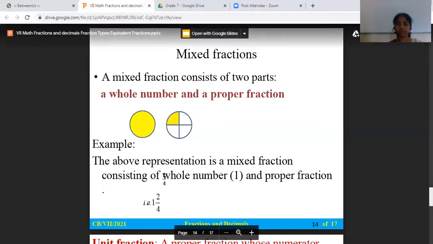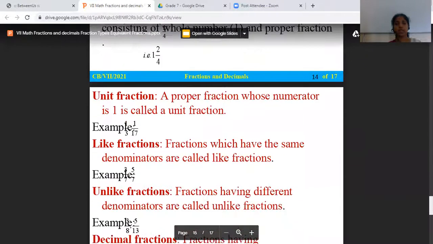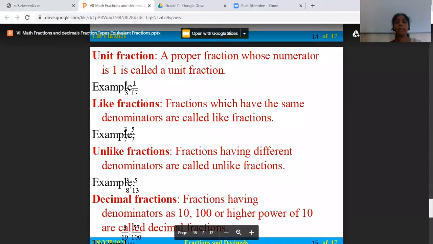Next is a unit fraction. What is a unit fraction? A proper fraction whose numerator is 1 is called a unit fraction, like 1 by 17, 1 by 3, 1 by 4, 1 by 2. If the numerator is 1, then it is a unit fraction.